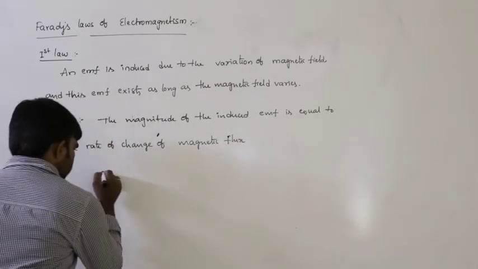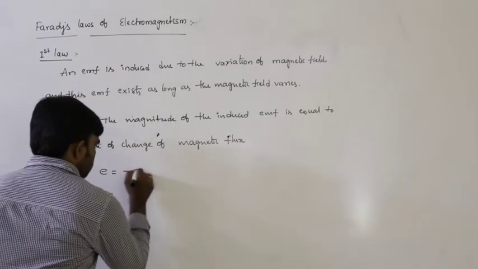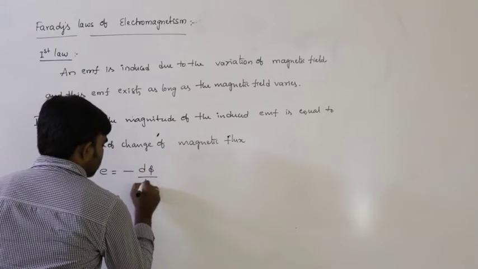That means we can write E is equal to minus d phi by dt.